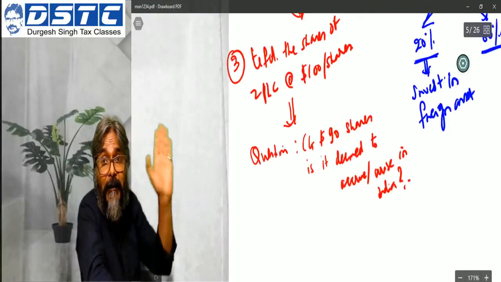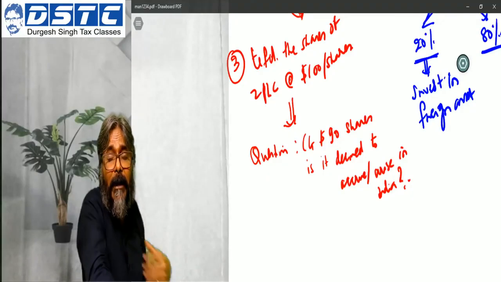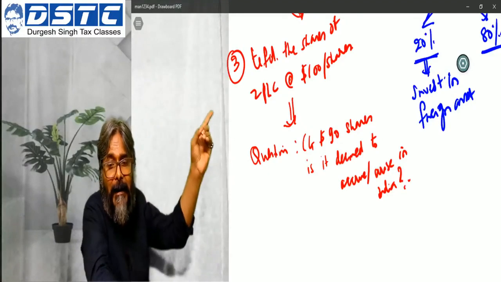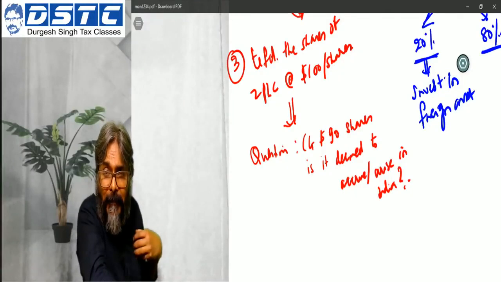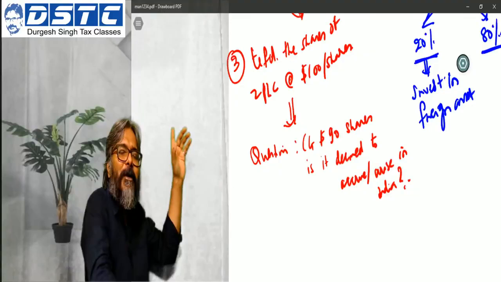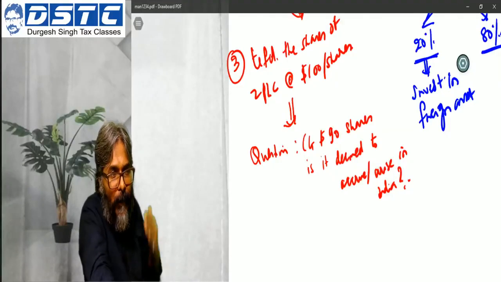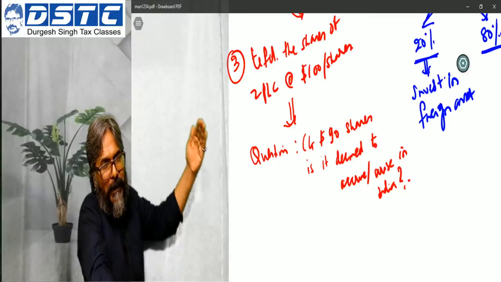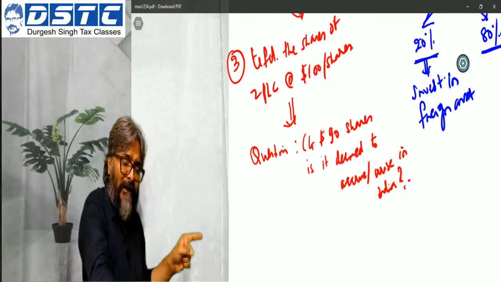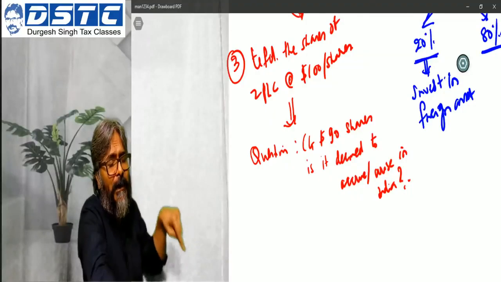First of all, see, the argument of X-INC will be that, look, in this case study 2, I have transferred not the shares of RIL, which is an Indian company. I have sold the shares of ZPLC, which is incorporated in Singapore, and as we have just concluded, the location of the shares of a company is situated in the place of its incorporation. So now X-INC is going to argue that I have sold an asset which is situated in Singapore.